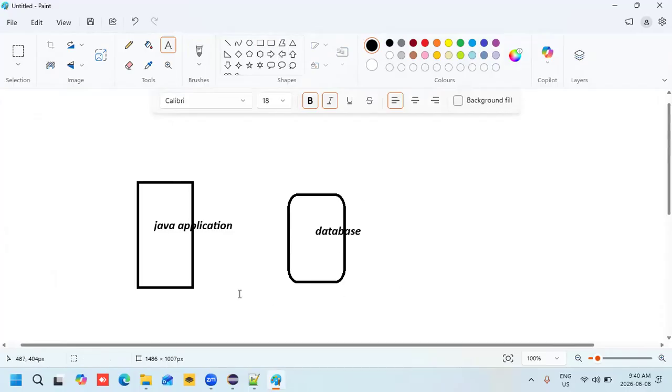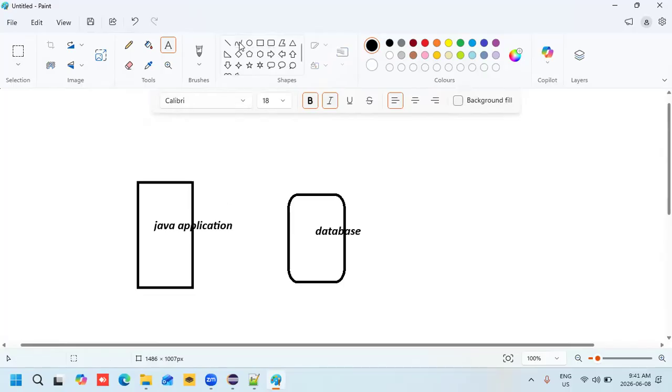How can we connect them? This is a separate part and this is a separate part. There is no connectivity or connection between these two. That is what we are going to see in the JDBC concept.